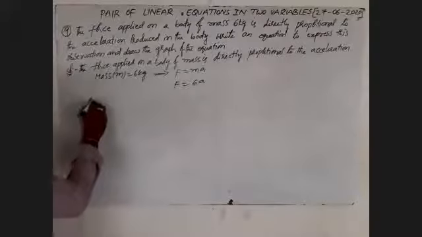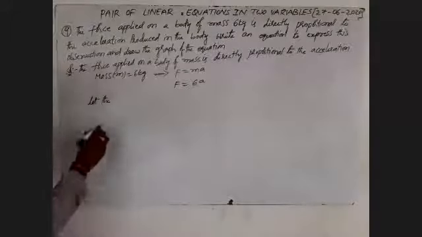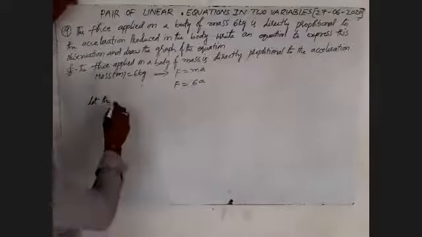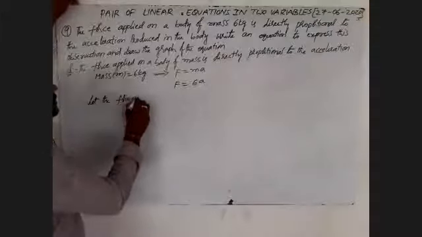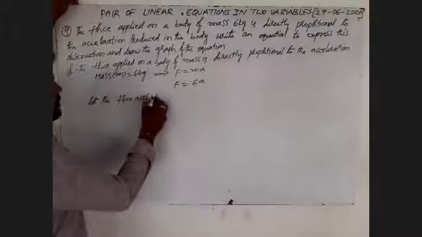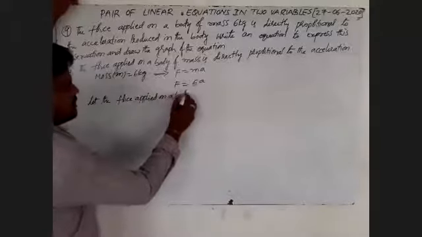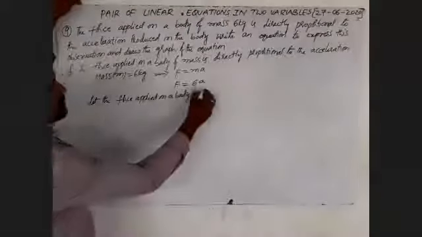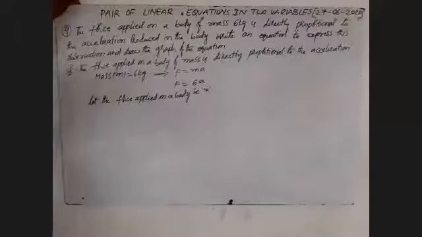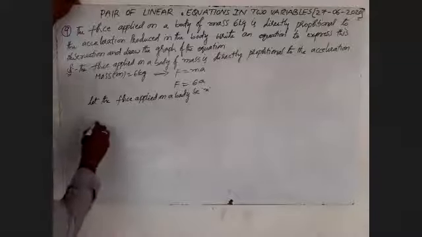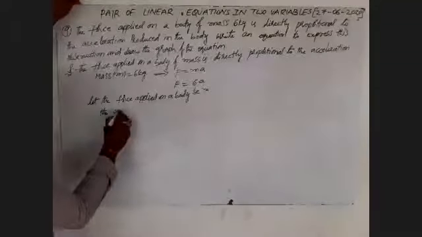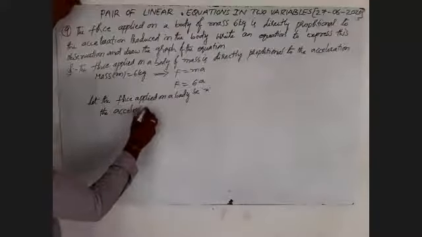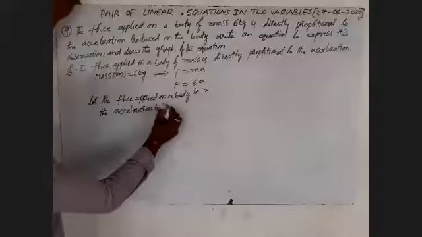Let the force applied on a body be x. After that we'll take the acceleration be y.